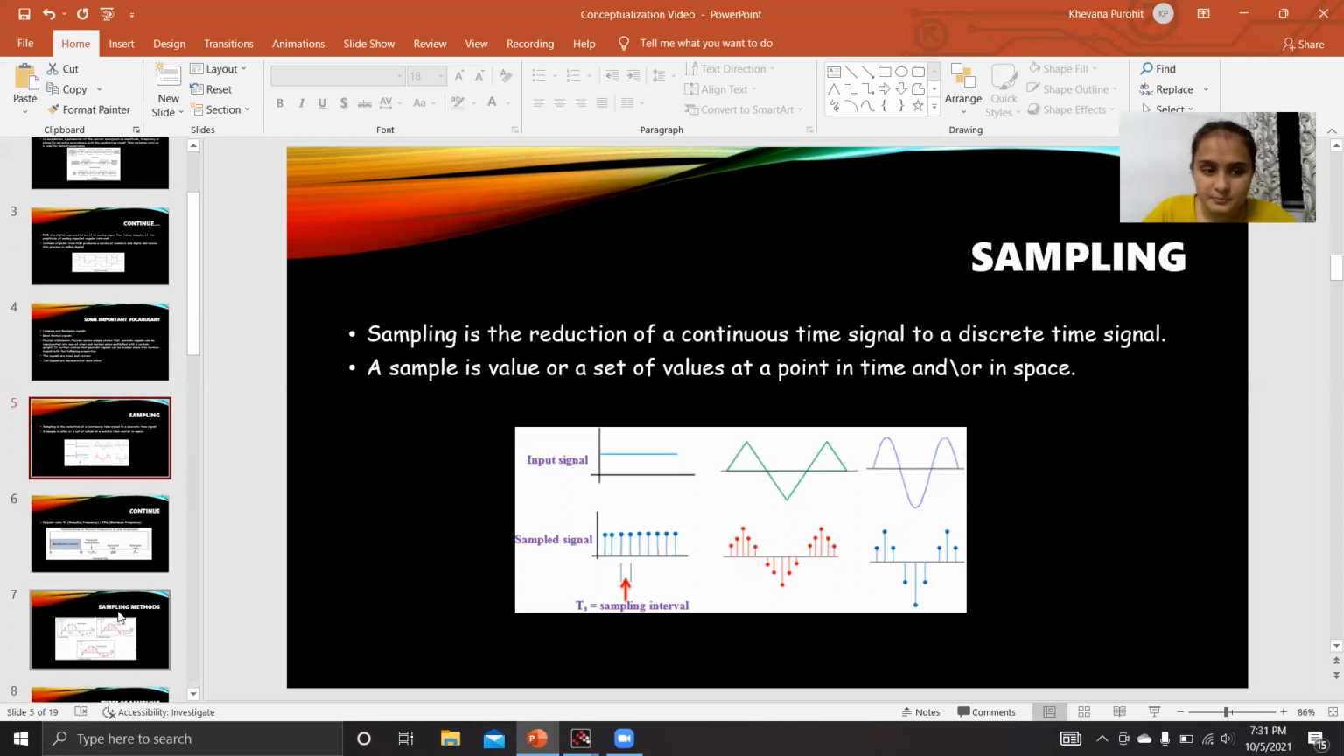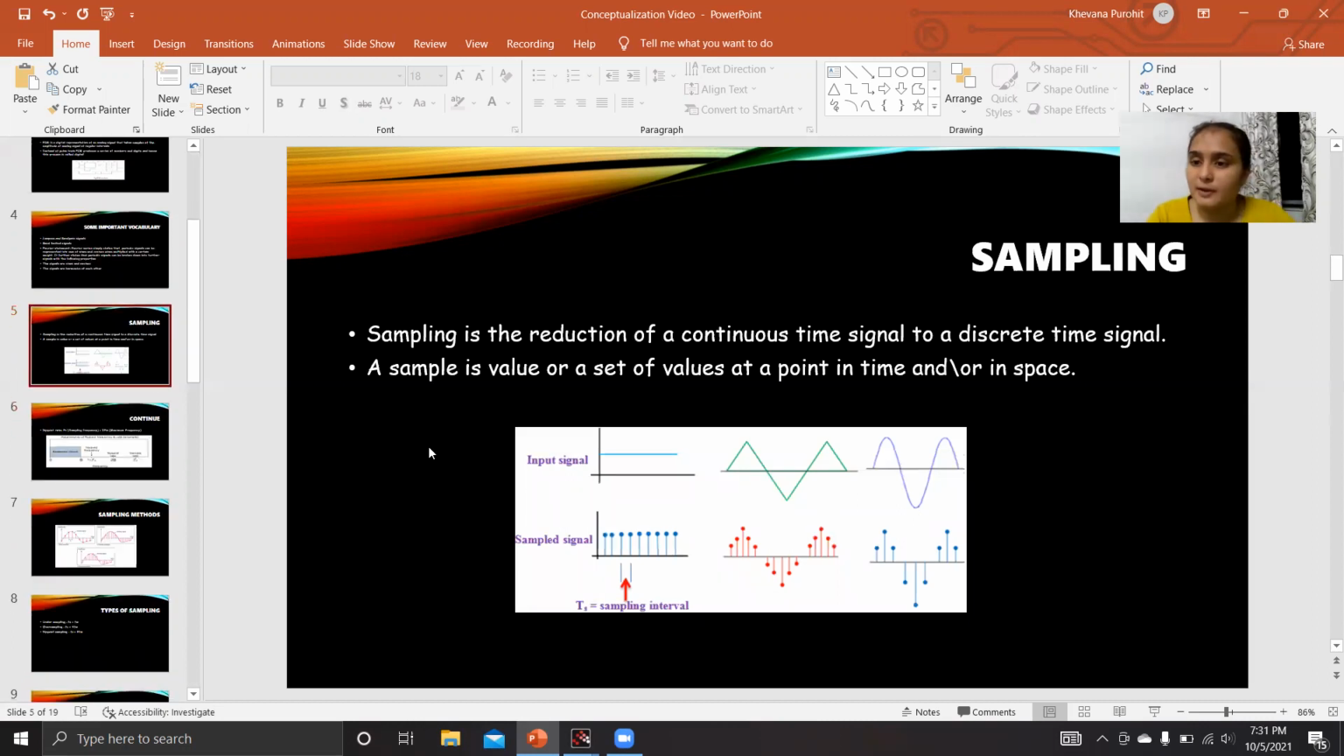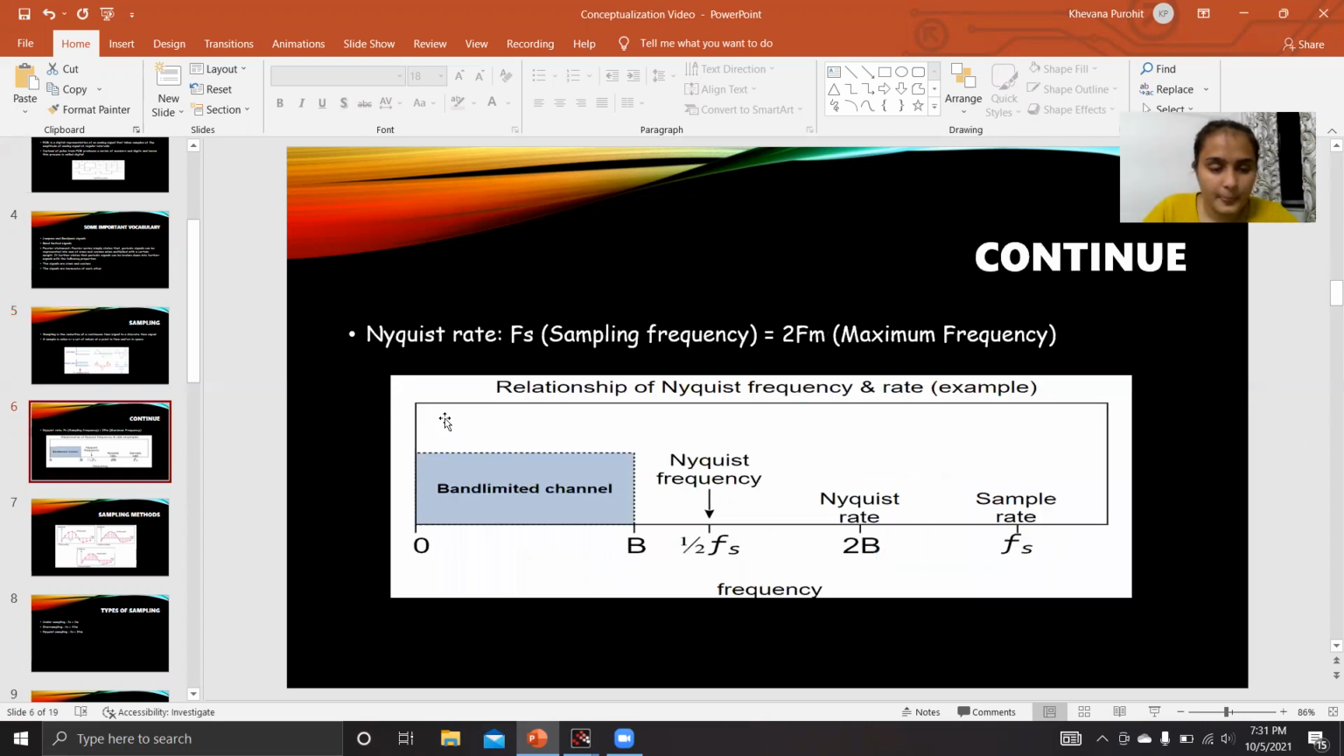Now, what is sampling? Sampling is when we take a part of a signal and convert it into discrete time signals. As you can see here, there is an input signal and we have taken its part. That is called sampling. The time lag between the two samples is called the sampling interval. There is a scientist named Nyquist. He gave a theorem, or say a statement, that the sampling frequency must be twice the maximum frequency.